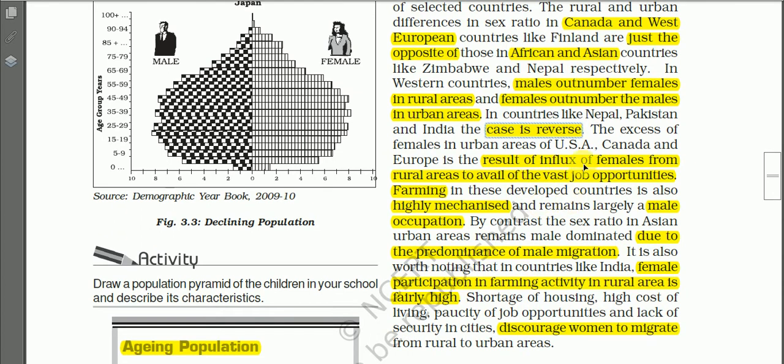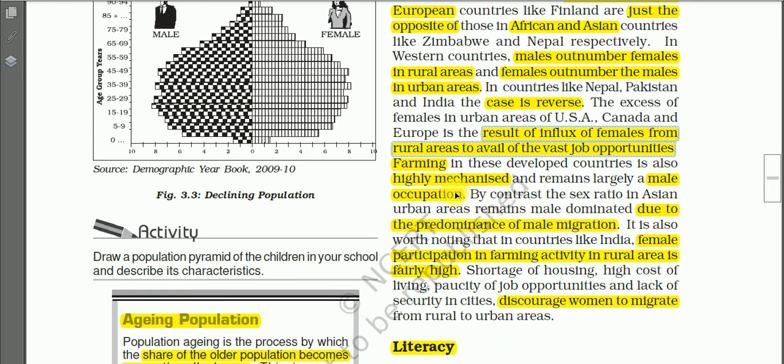So reasons are given here. The excess of females in the urban areas of USA, Canada, and Europe is the result of influx of females from rural areas to avail the vast job opportunities. In the developed countries, females are moving out from the rural areas to the big cities for jobs, whereas in India, Nepal, Pakistan, males are migrating from the rural areas to the urban areas for job opportunities. So this is the main difference.